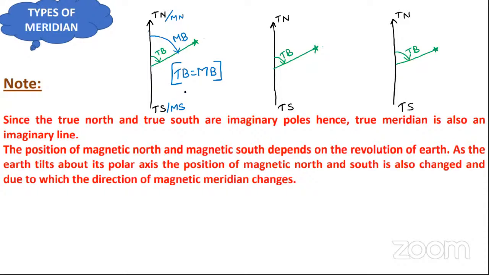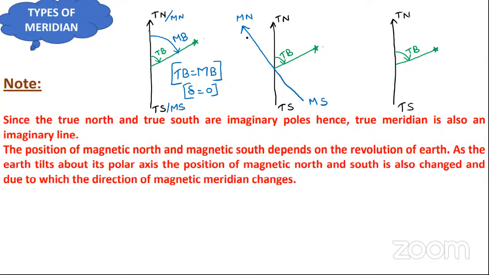0. So here the angle will be represented by declination and it is known as 0. Now declination is that angle which is formed in between magnetic meridian and true meridian. Now suppose that day after tomorrow or tomorrow only, due to rotation of the earth, magnetic north will reach up to this point and magnetic south will reach up to this point.